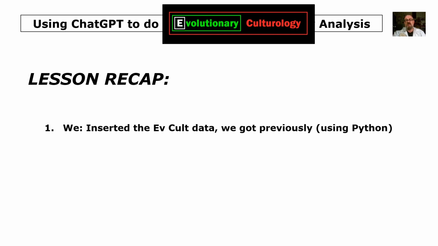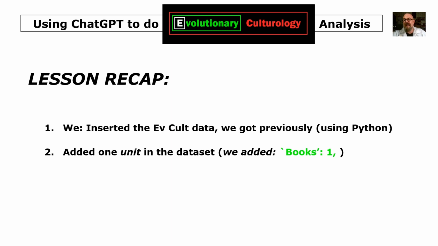And so a quick lesson recap. We inserted the EvCult data that we obtained previously using that Python script to analyse the units on the different scale levels, or count the units on the different scale levels in Mary Shelley's Frankenstein as one example. Then we added 1 unit into that data set. You'll remember we also typed books 1 at the start of that little data entry there, so in front of the number of chapters.